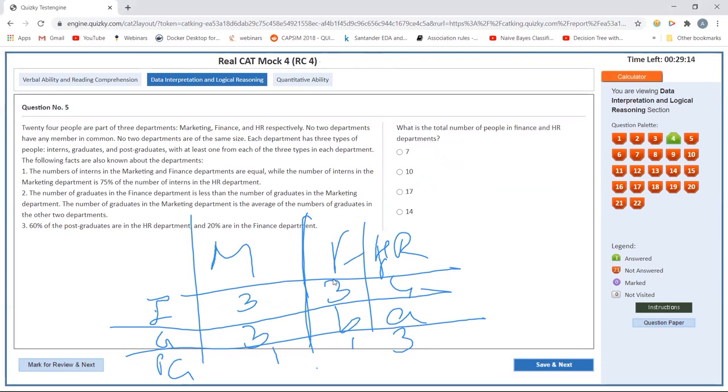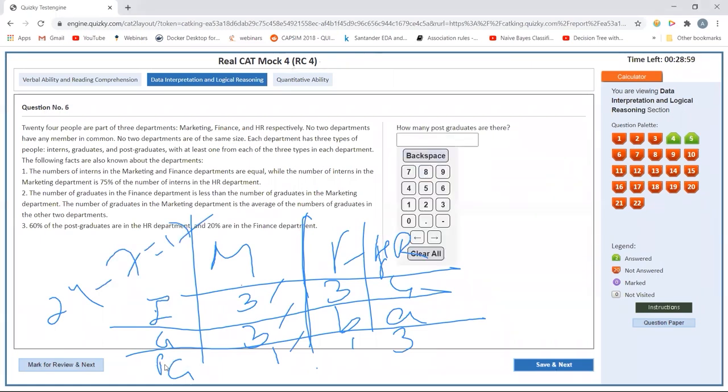Finance and HR department, it is 24 minus the people in marketing department. So it is 24 minus 3 plus 3 plus 1, that is 7, equal to 17. The total number of people would be 17 here. How many postgraduates are there? 1 plus 1 plus 3, that is 5.